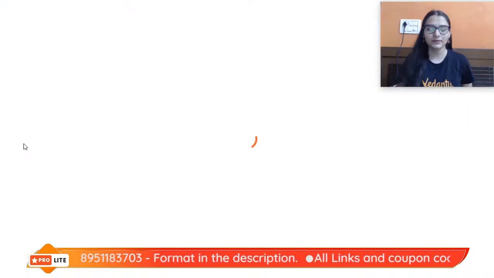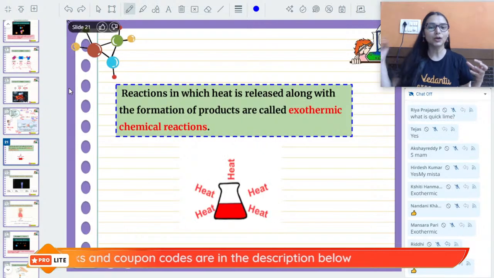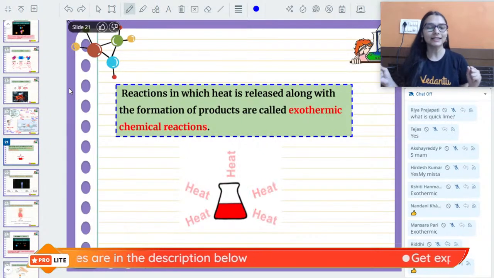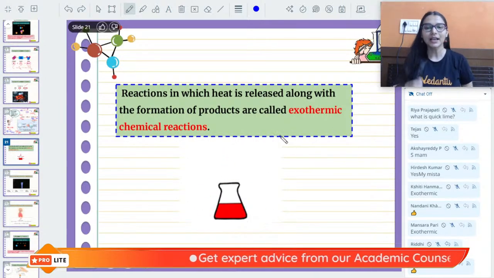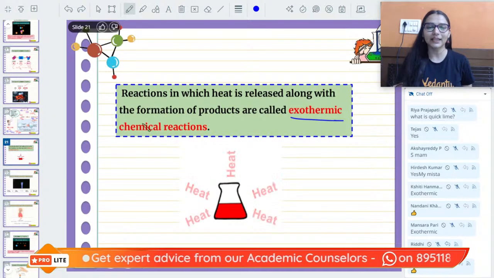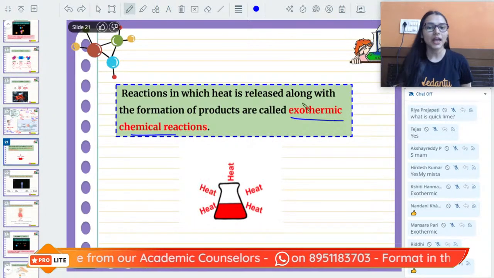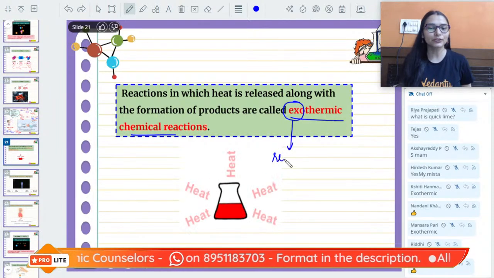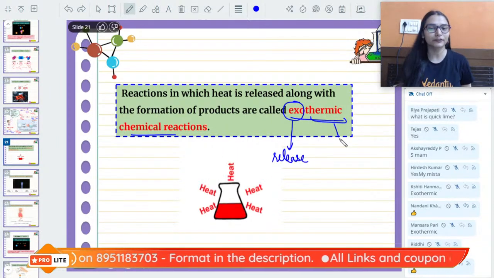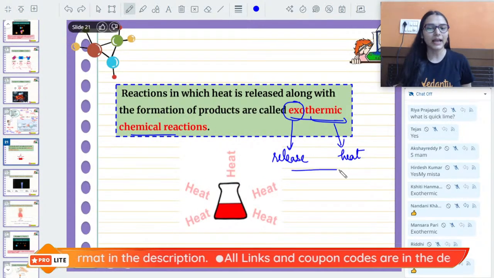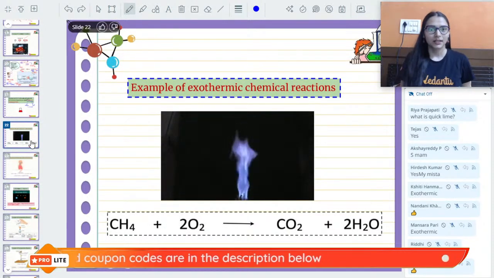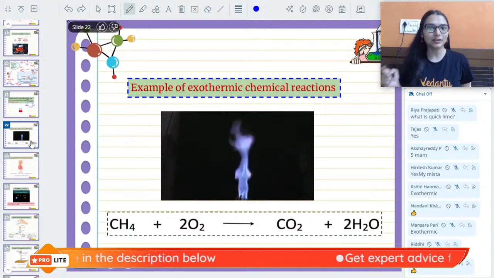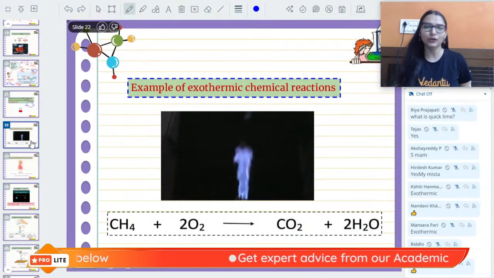Now going forward to the exothermic reactions, because I just told you whenever you are adding quicklime into water, you get slaked lime and the container becomes hot. Why? Because heat is released in the process. So these reactions where heat is released are known as exothermic reactions. Exo means to release. The word exo comes from exit, that means to leave. Therm means heat. The reactions in which heat is being released, like we have taken quicklime in water. So that was a combination reaction as well as an exothermic reaction.